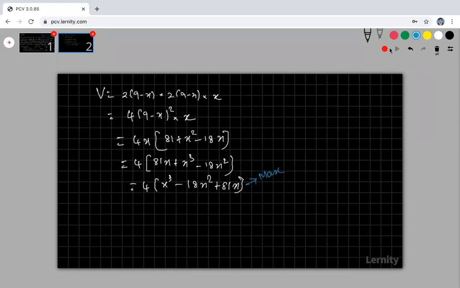At which point of x is my volume maximum? Okay. Then go for the first step of the second derivative test. Find dv by dx, that is f dash. Here this is my f. My volume is my f. Differentiate the volume. That is my f dash. That is dv by dx. So that is 4 into x cube minus 18x square plus 81x. Okay. Oh, I'm sorry. Differentiate this. This is 3x square minus 36x plus 81.